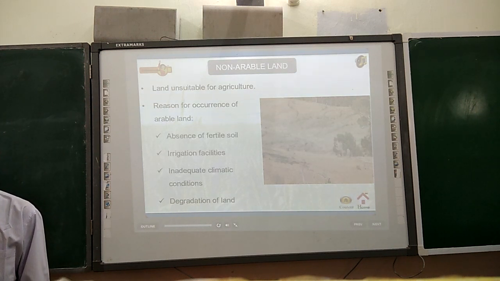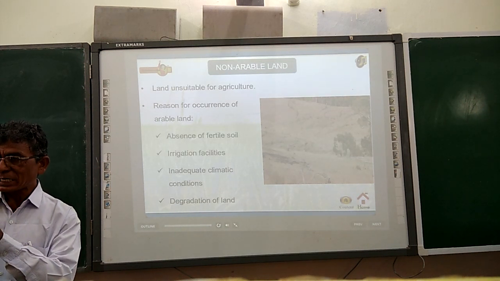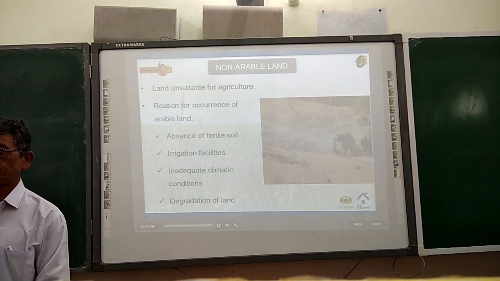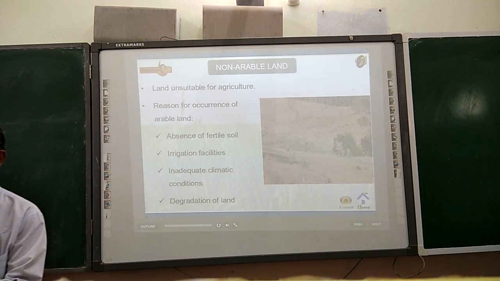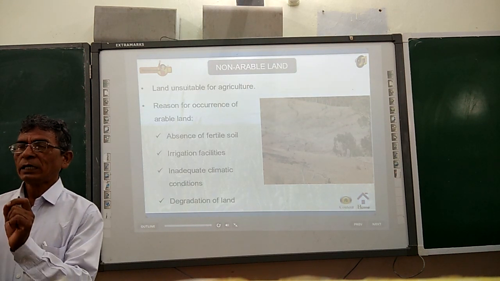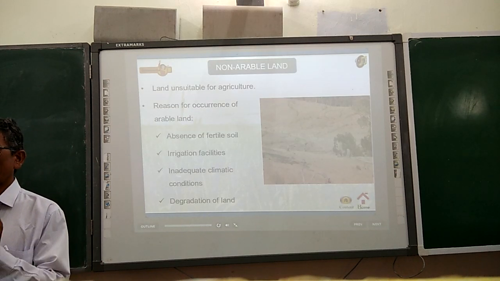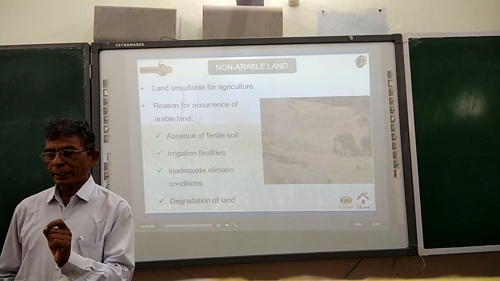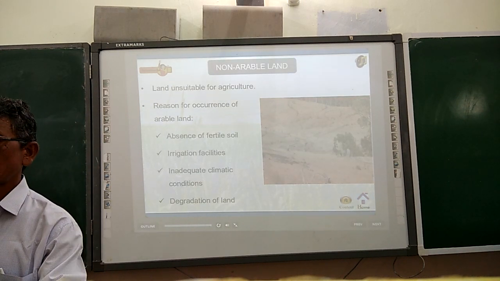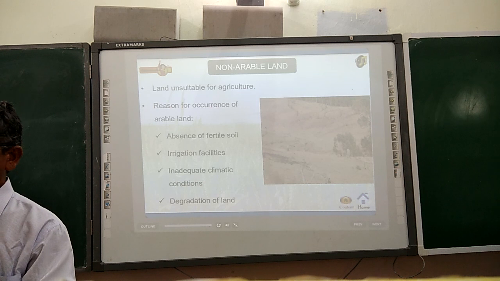So children, land can be classified into two types: arable land and non-arable land. Arable land is fertile land, the land which is suitable for agriculture. Whereas non-arable land means land which is not suitable for agriculture.